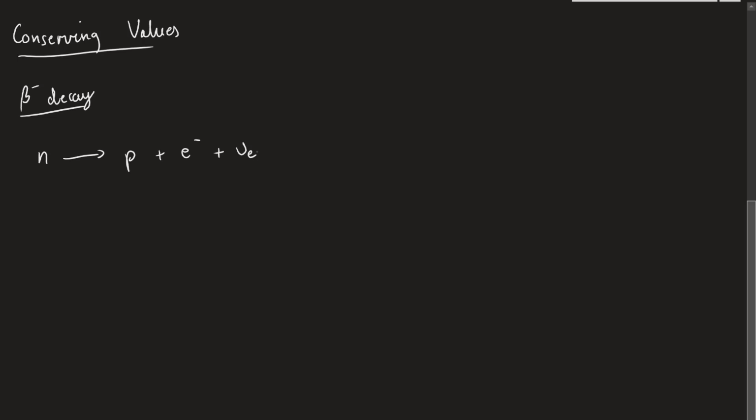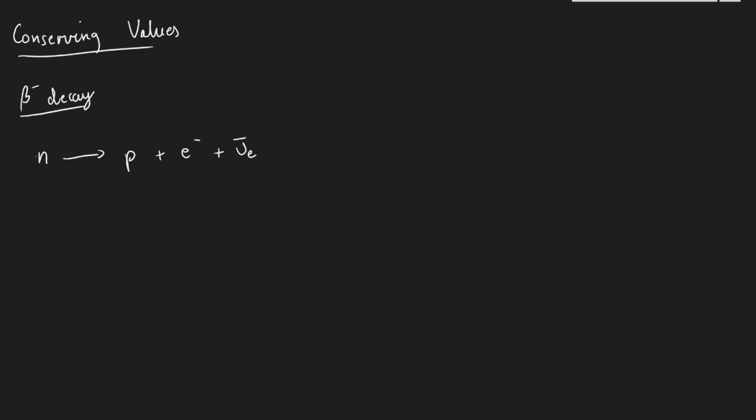Firstly, I want to prove now that this is actually a weak interaction, because if we look at the list, we'd go strong force first. We'd notice here that the electron and the electron neutrino, there should be an anti-electron neutrino, are not made up of quarks, so it can't be a strong interaction. And the neutrino and the neutron are both neutral particles, so they're not charged, so it can't be electromagnetic, so it has to be a weak interaction.